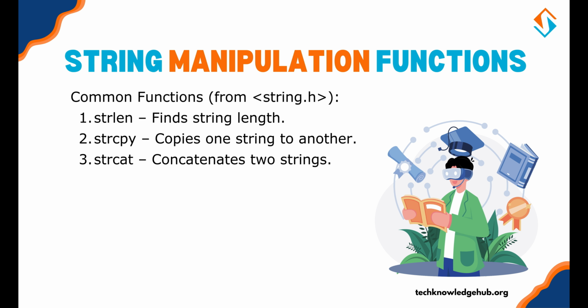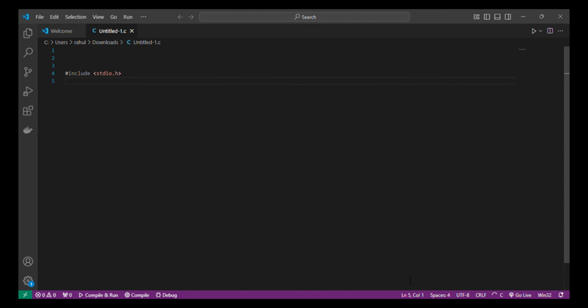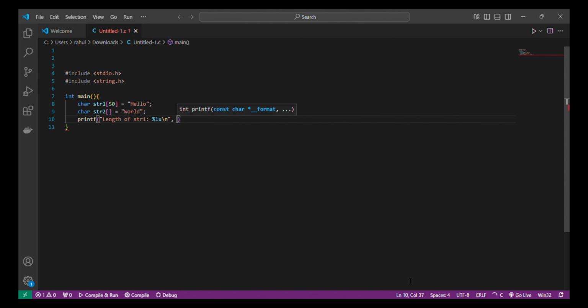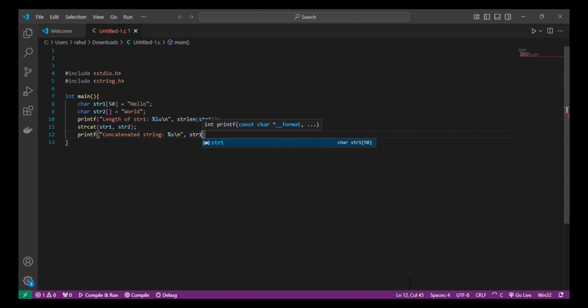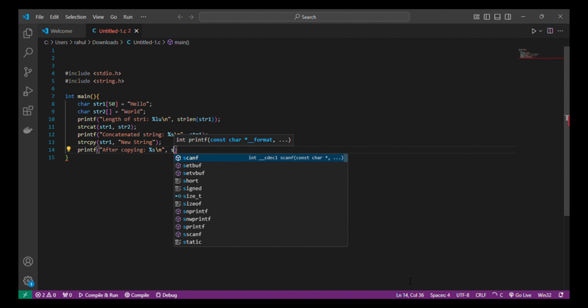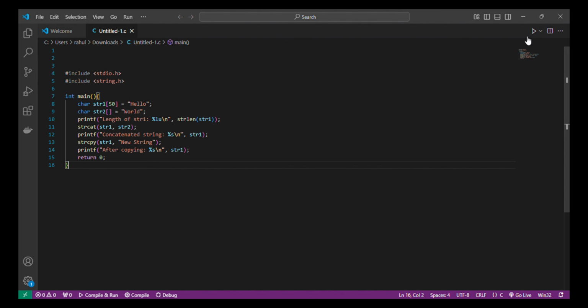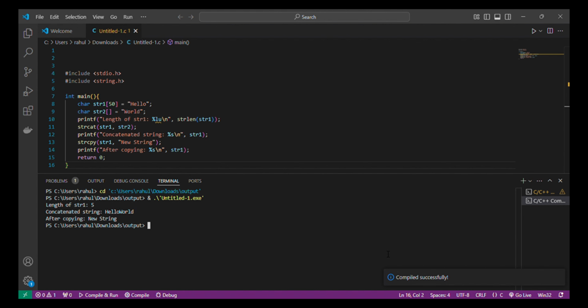And the third one is strcat, which concatenates two strings. These functions save a lot of time when working with strings.